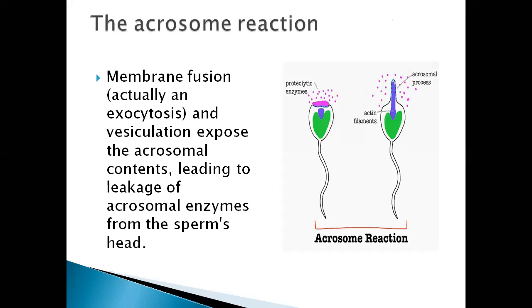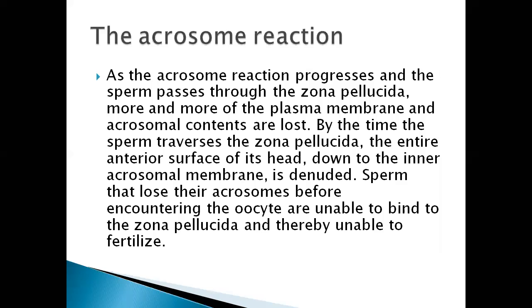The membrane fusion, actually an exocytosis, and vesiculation expose the acrosomal contents, leading to the leakage of acrosomal enzymes from the sperm's head. As the acrosome reaction progresses and the sperm passes through the zona pellucida, more and more of the plasma membrane and acrosomal contents are lost.